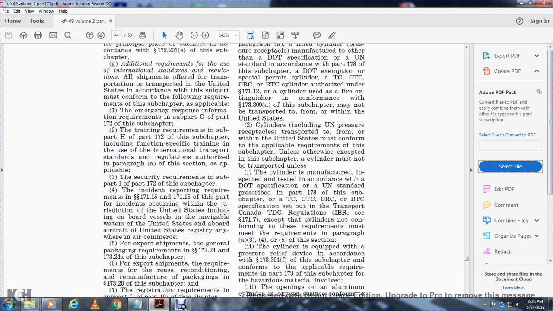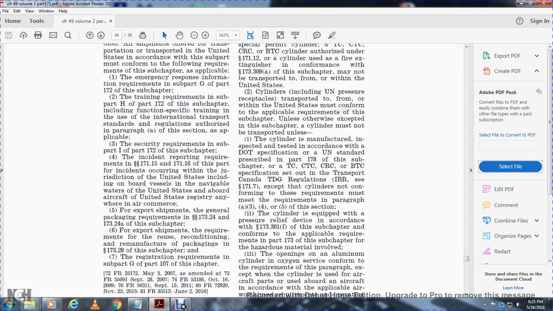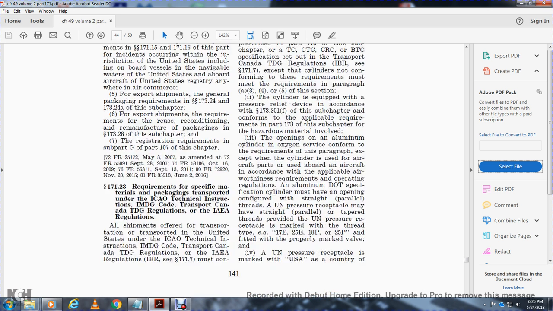Shipments in general, the packing requirements of 173.20 with the 173.24 with the subchapter they export. The shipments, the requirement of the reuse, the recondition, the remanufactured packaging 173.28 with the chapter, the registration requirements in subpart G with the part 107 of this chapter.